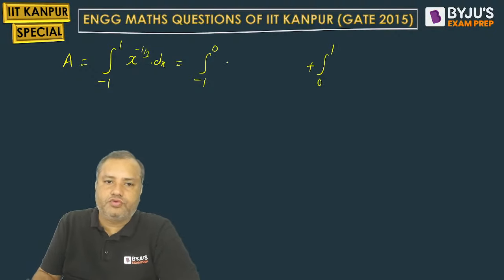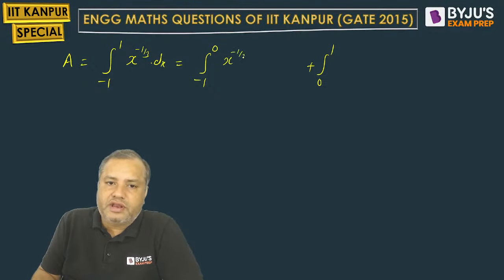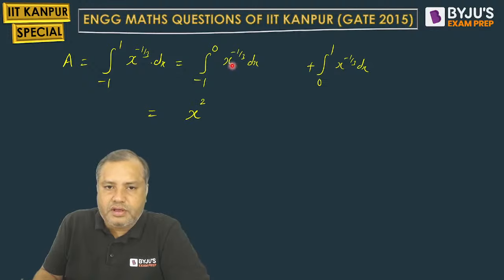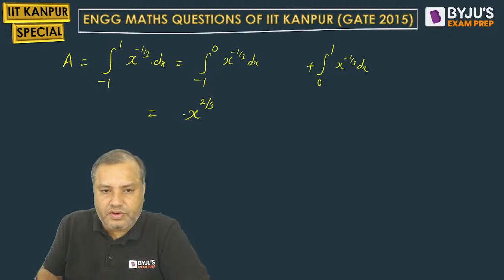Minus 1 to 0, 0 to 1, x to the power minus 1 by 3 dx. So for x to the power n, integration will be x to the power n plus 1. Here minus 1 by 3 plus 1 is 2 by 3, and 2 by 3 will be in the denominator. Limits are minus 1 to 0.